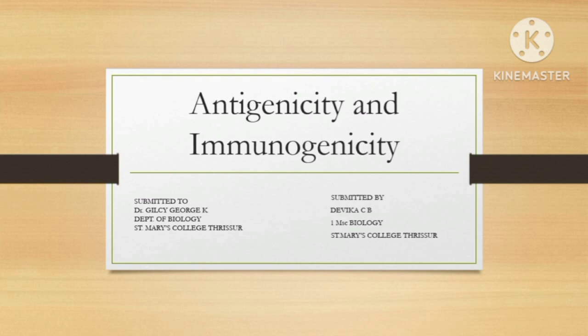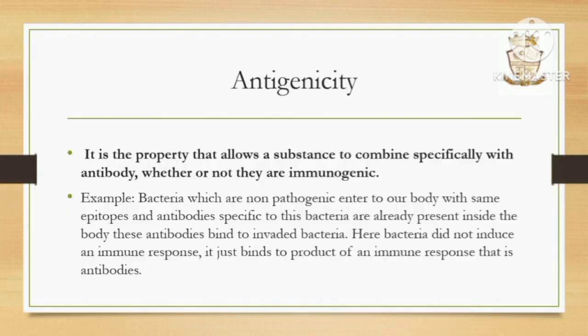Today I am going to discuss the topic antigenicity and immunogenicity. Antigenicity. What is antigenicity? It is the property that allows a substance to combine specifically with antibody, whether or not they are immunogenic. Explaining antigenicity with an example.